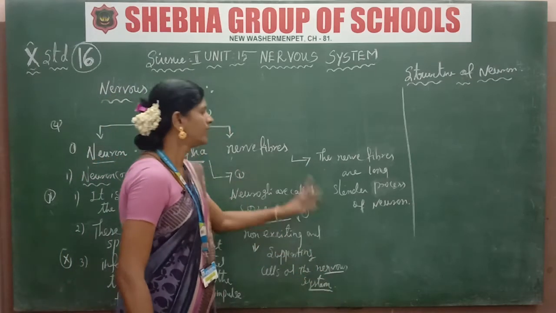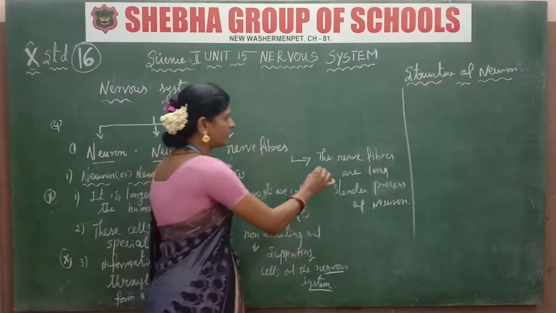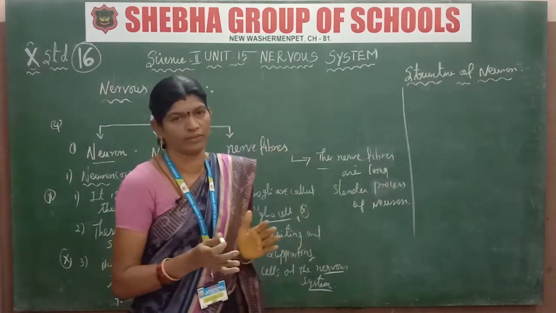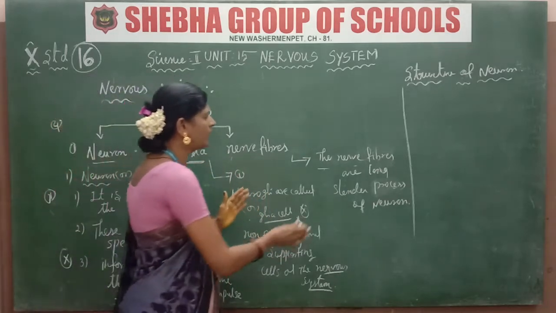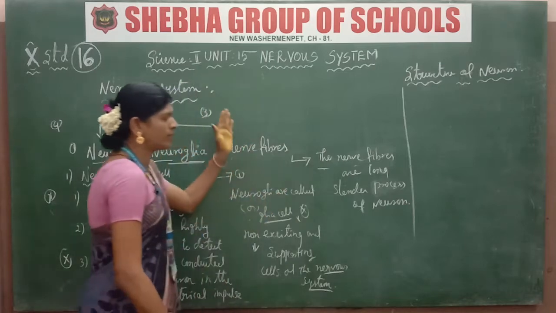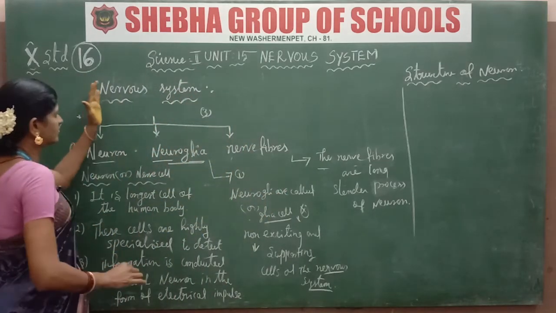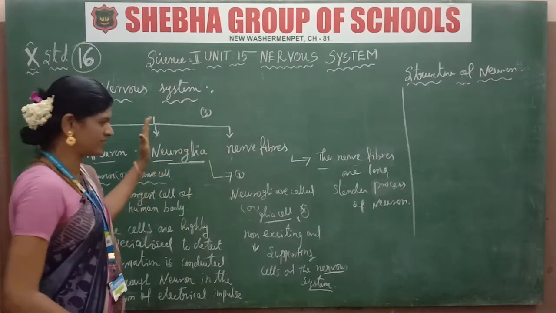Next one, the nerve fibers. The nerve fibers are long and slender processes of the neuron. It's clear. A very important question, many times asked: explain the nervous system, and how many types of nervous system are there.